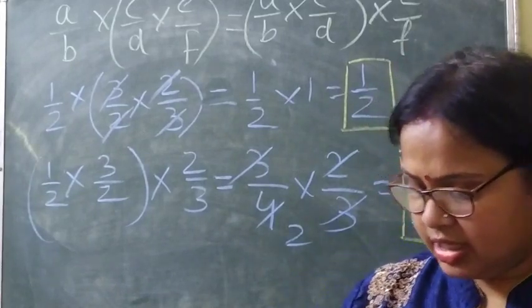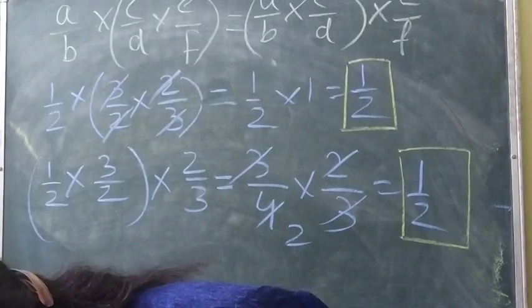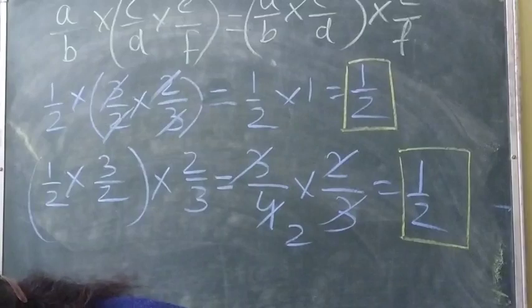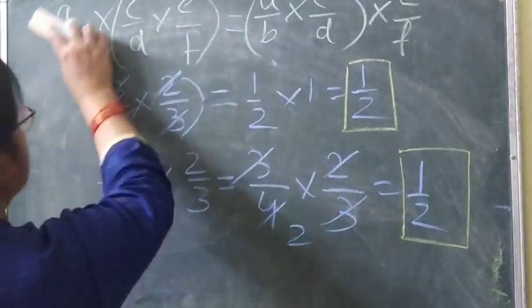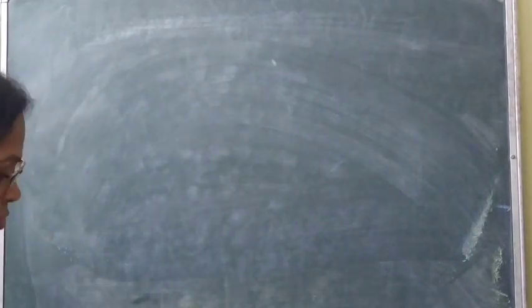Okay. Now let's do the next question. Commutative property.